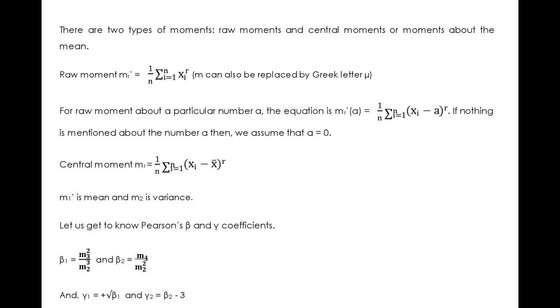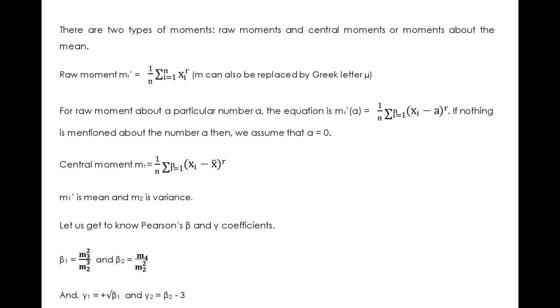There are two types of moments, raw moments and central moments. Central moments are also known as moments about the mean. The rth raw moment, mr dash, is given by the equation 1 by n summation i equal to 1 to n, xi raised to r. M can also be replaced by the Greek letter mu.